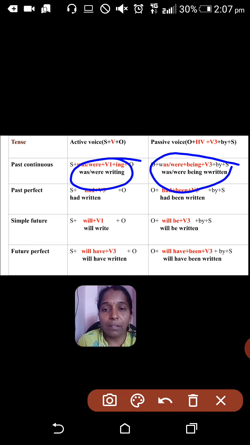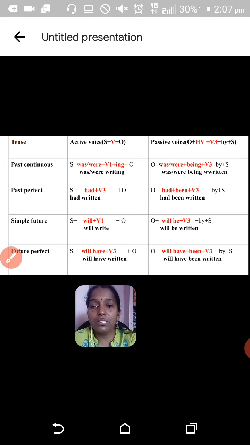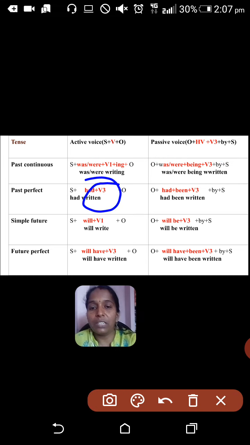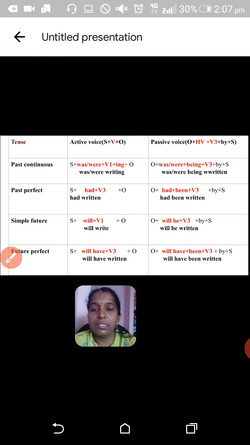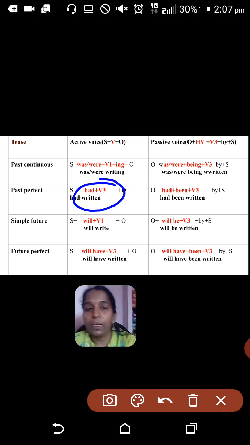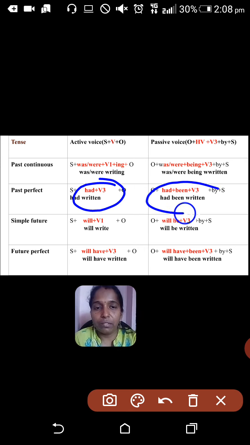Okay, then past perfect tense. In past perfect tense, the verb form is had plus V3. Had written. If had written is used in active voice, that should be changed to had been written.